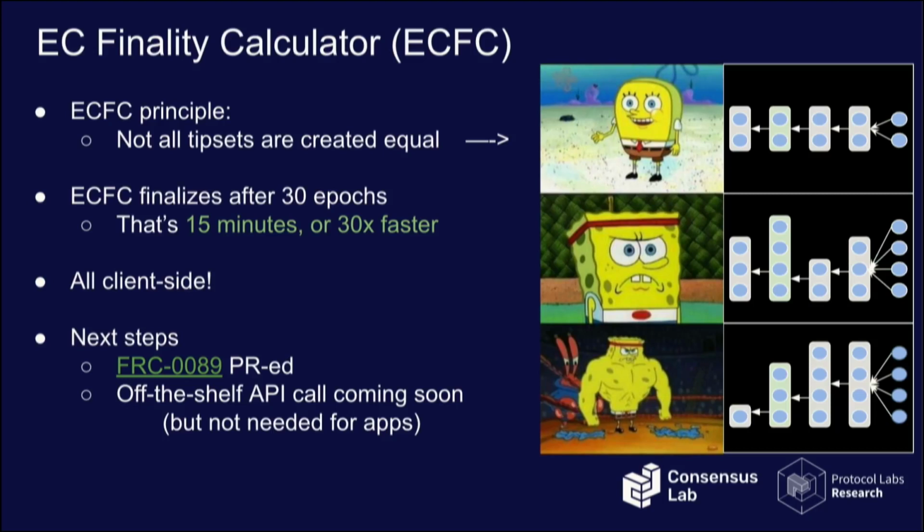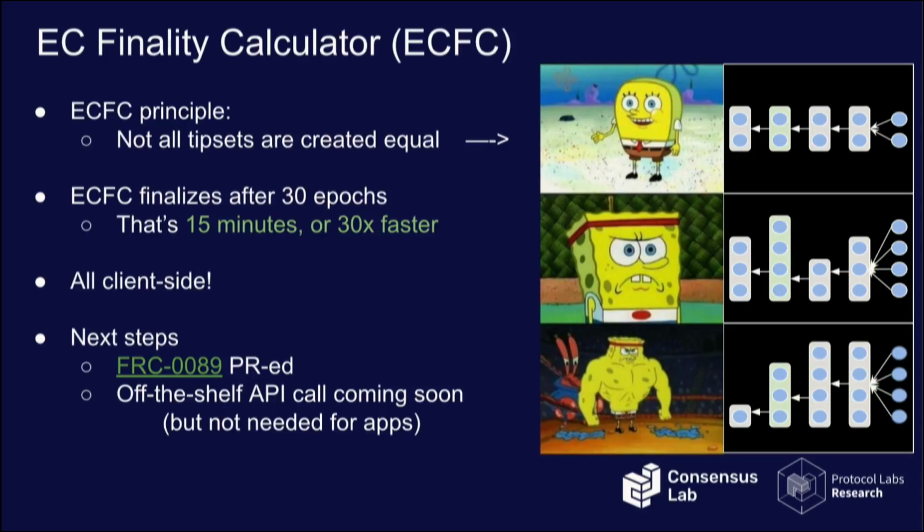So if you see multiple epochs with, suppose, 2 blocks, you do not have the same level of confidence in that chain as the one that you can have if you see 3 consecutive epochs with 5 blocks in the tipsets. So using this during the good case, on the normal case, we can actually provide finality within 15 minutes, which reaches the lower bound of longest chain protocols.